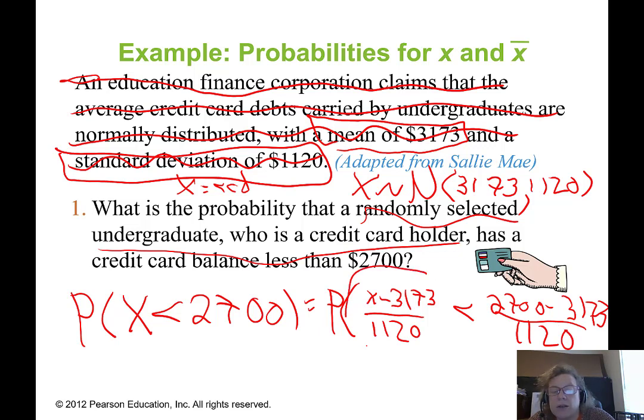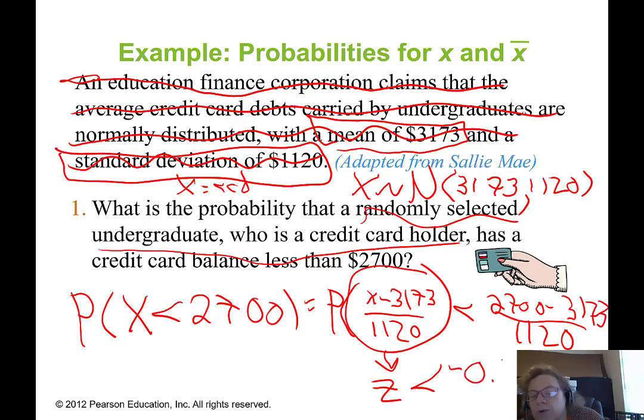And over here I have built my z statistic. So that's the probability that z is less than negative 0.42. This is the probability I'm going to have to find using the standard normal table.